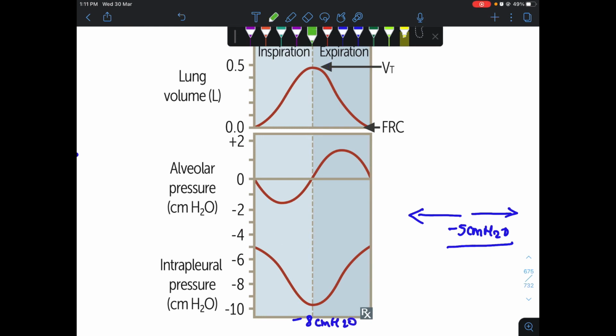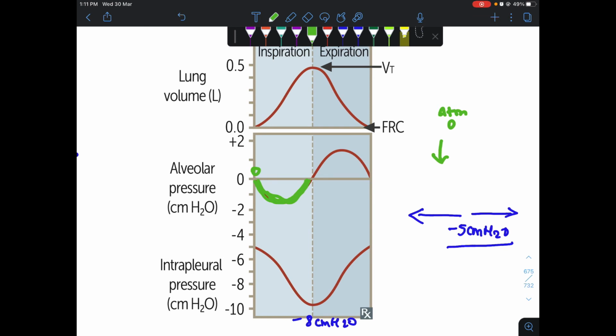Next we have alveolar pressure. This is the pressure of air inside the lung alveoli. This is about 0 centimeter of water, and for air to come into the alveoli, there should be negative pressure, because air flows from higher pressure to lower pressure. As we know, atmospheric pressure is about 0 centimeter of water. For the air to come in the alveoli, alveolar pressure should be negative. So during normal inspiration, the alveolar pressure will be negative.